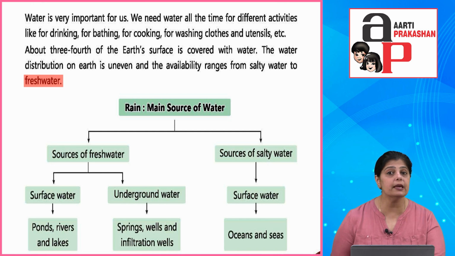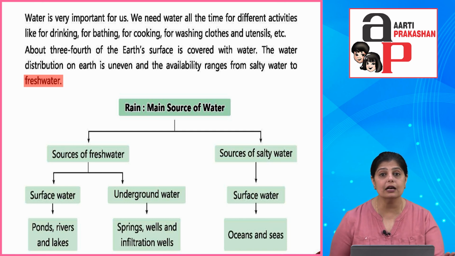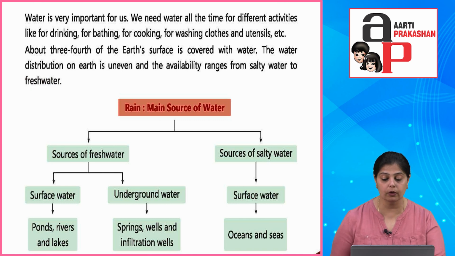Okay, so what is the main source of water? The main source of water is rain. Okay, rain is the main source of water. Now this rain gets mixed up with different things. Like it gets mixed up with the fresh water and it also gets mixed up with the salty water.